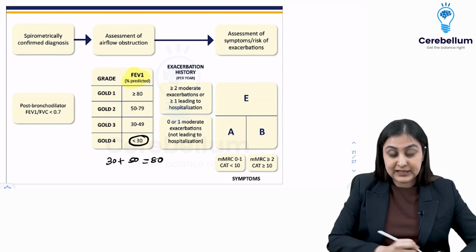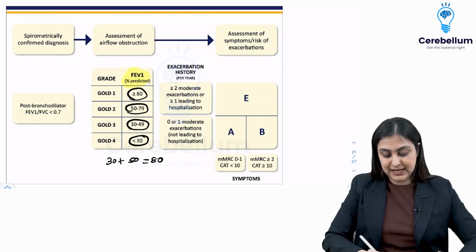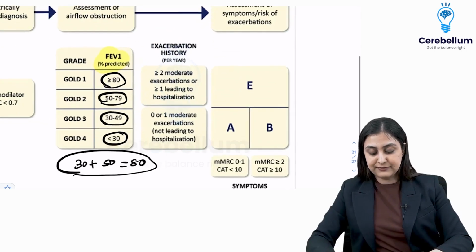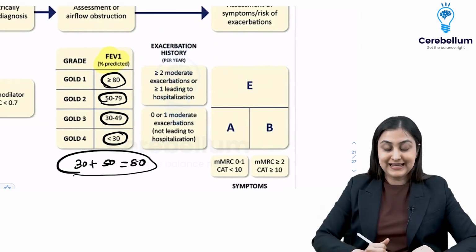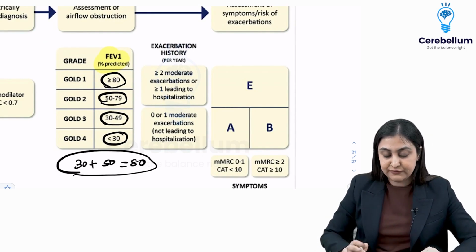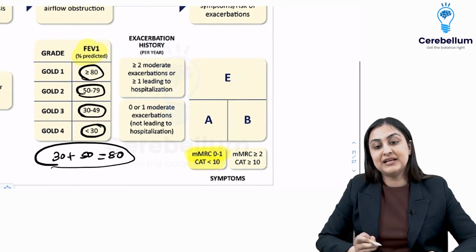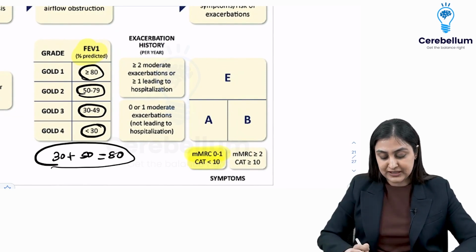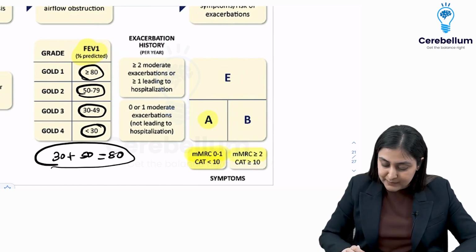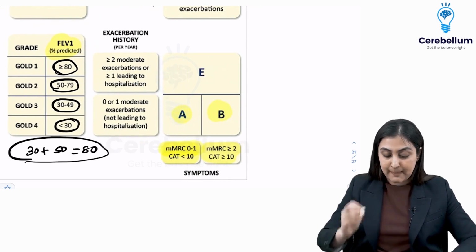So less than 30, GOLD 4. 30 to 50, GOLD 3. 50 to 80, GOLD 2, more than 80, GOLD 1. If you remember this, categorization is sorted. Then how do you classify the three groups? Here it is A, B and E categorization now. A and B are on the basis of two things. If MMRC is 0 to 1 and the CAT score, which is the COPD Assessment Test, a sort of questionnaire, is low, it means the patient is low risk, it is A. If MMRC is greater than or equal to 2 and the CAT is greater than or equal to 10, it is B.